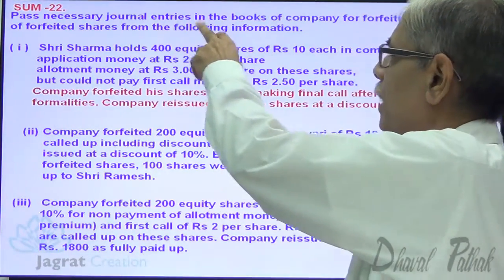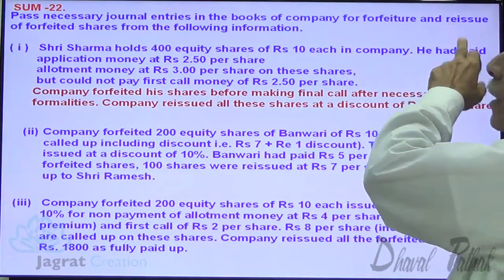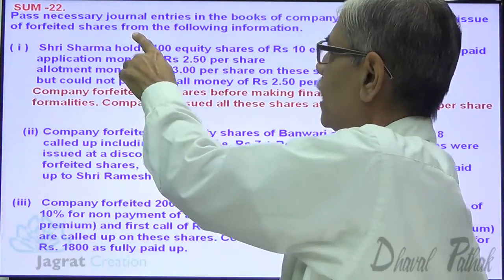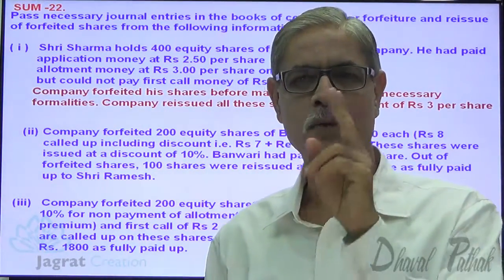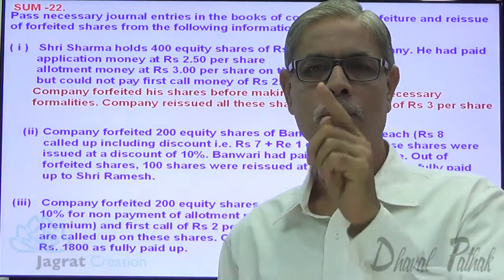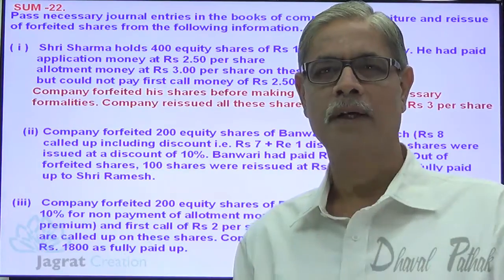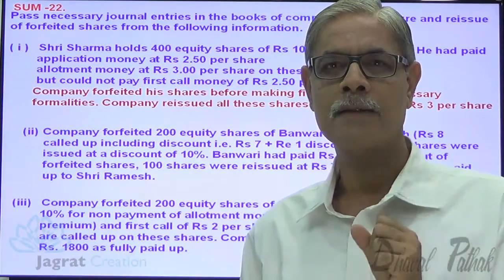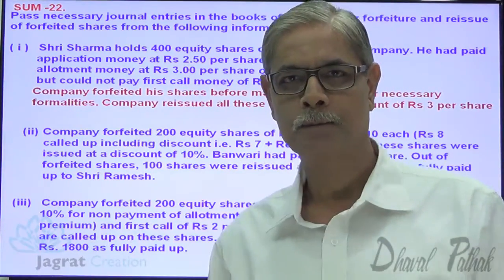Pass necessary journal entries in the books of company for forfeiture and reissue of forfeited shares from the following information. So you are required to write down journal entries for forfeiture and reissue, and at the same time transfer to capital reserve. So these are the entries you are required to write down for these 3 questions.